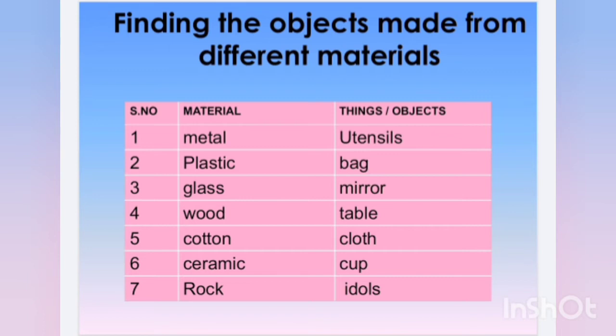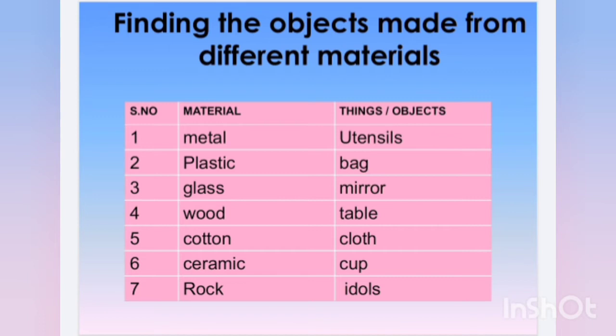Shoes, carpets, bags, etc. Ceramics. Cups, plates, bowls, etc. Rock. Idols, statues, etc. Here we saw how a single material can be used for making different objects.